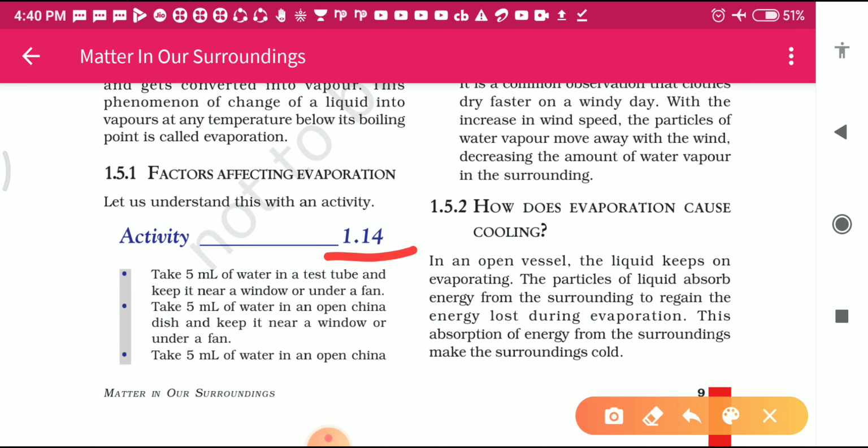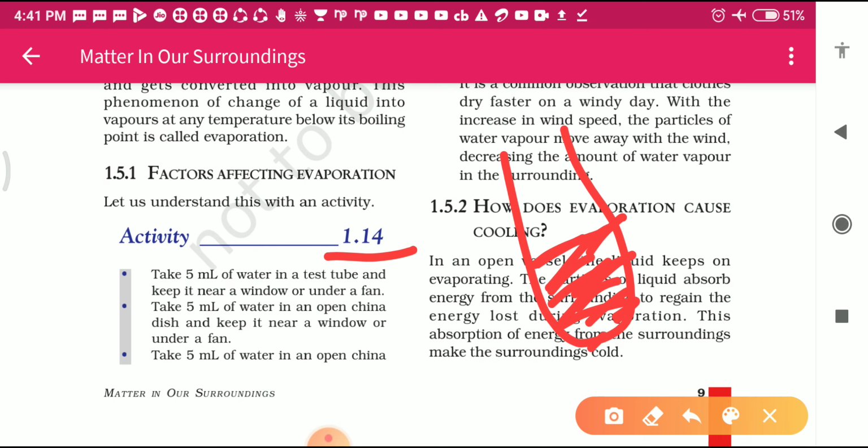The first point is: take 5 ml of water in a test tube and keep it near a window or under a fan. Means you take 5 ml of water in this test tube and keep it near a window or under a fan.